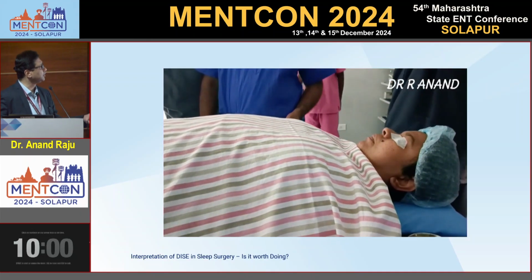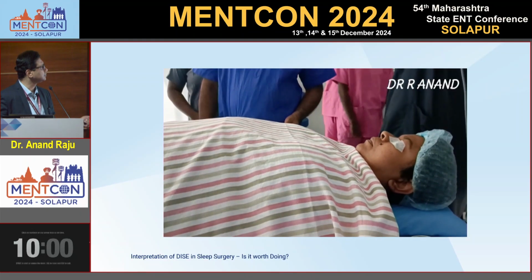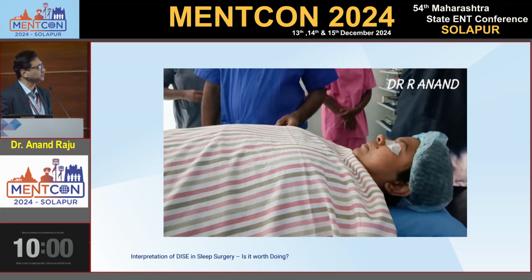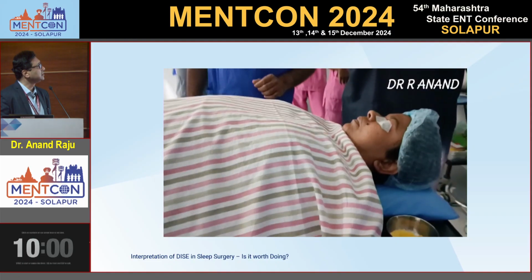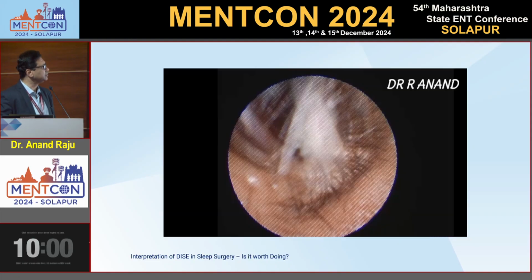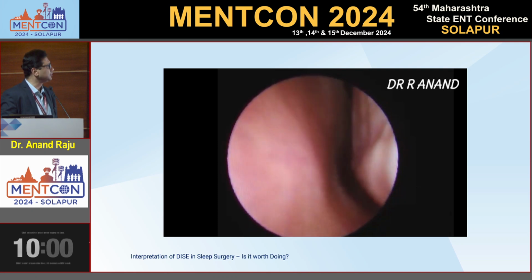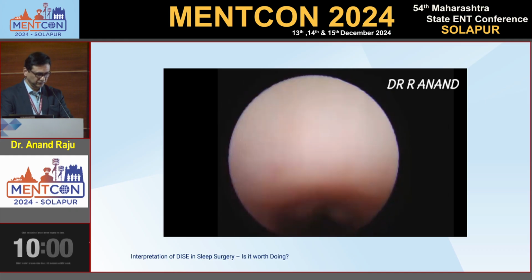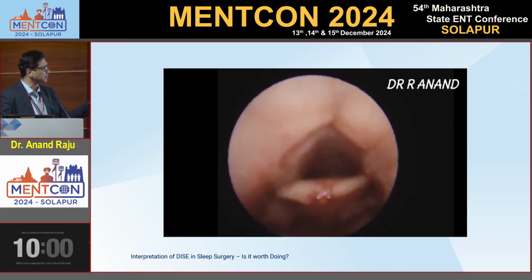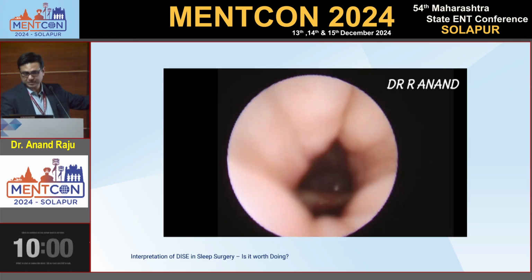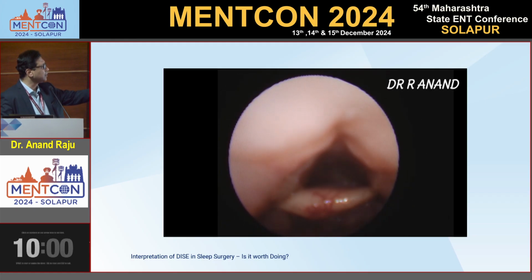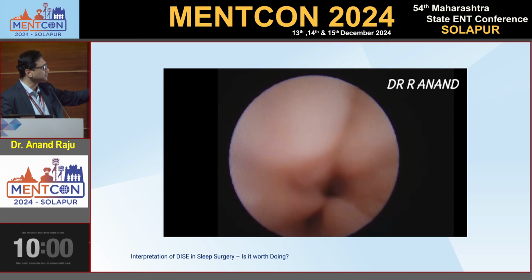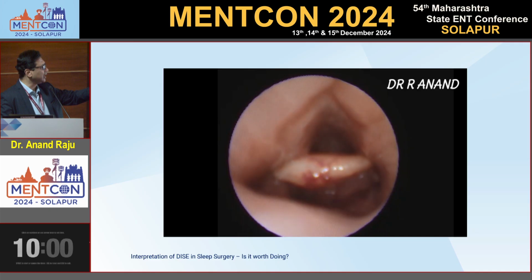So it's labored breathing. The patient is not very obese, the BMI is around 25 to 28. I think there is no sound in this. The sound is there, but it's not coming through. So we assess the collapse of the lateral pharyngeal wall and the epiglottis. See, the epiglottis is a little bit floppy and it is causing collapse.